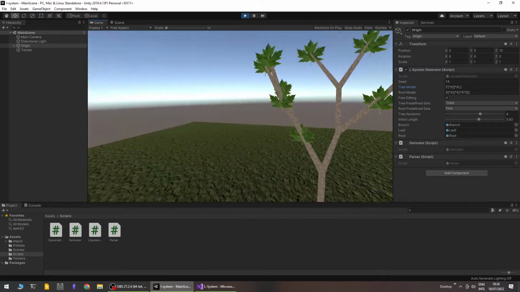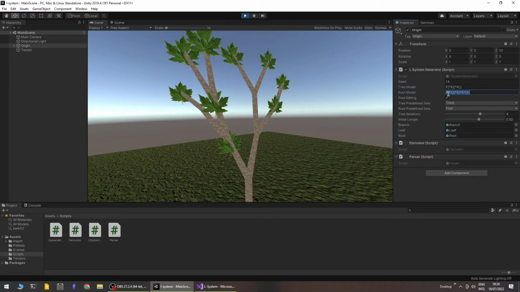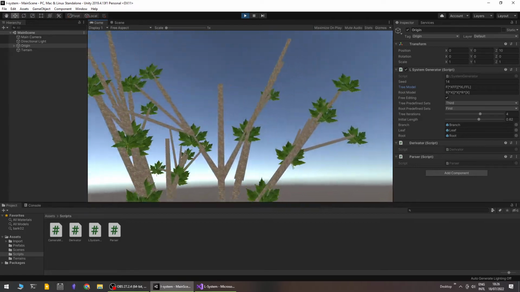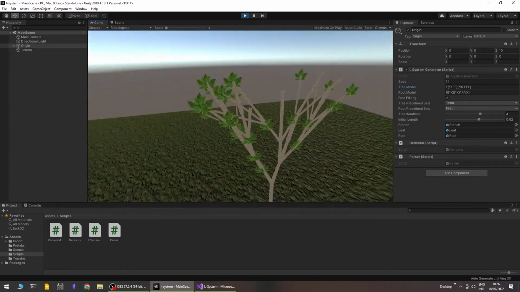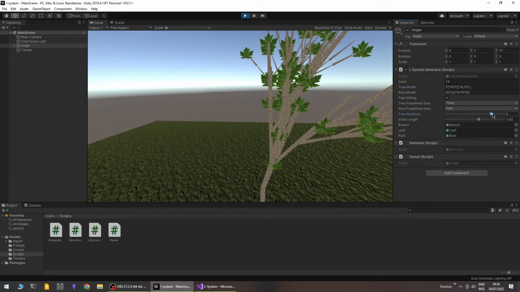It's not really realistic, but for the scope of the project it's fine. So we can add something totally random like that, and we can see that the grammar essentially is respected, the physics not.